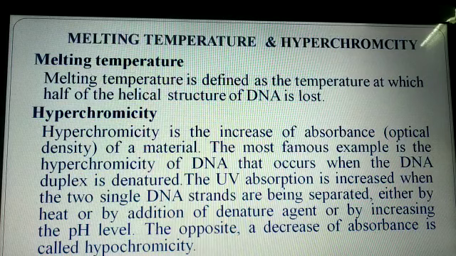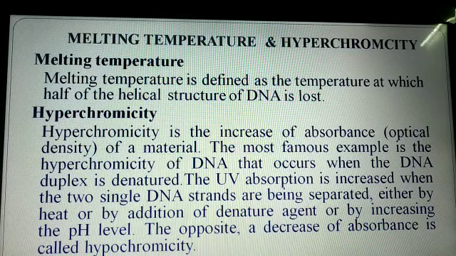Next we can see about the melting temperature. Melting temperature is defined as the temperature at which half of the helical structure of DNA is lost. Since guanine and cytosine base pairs are more stable than the adenine-thymine base pairs, the melting temperature is greater for DNA with higher guanine cytosine content.